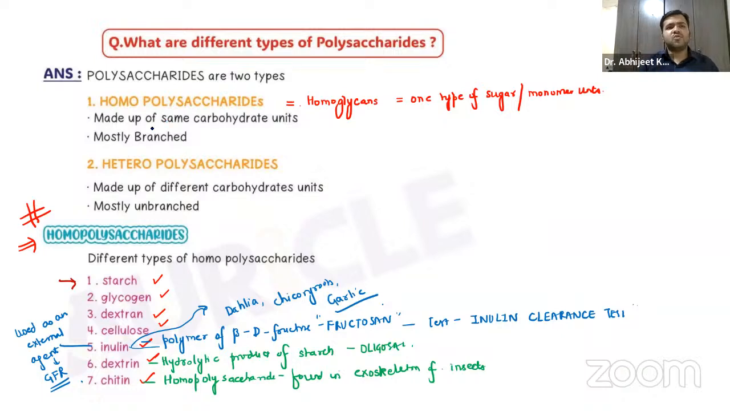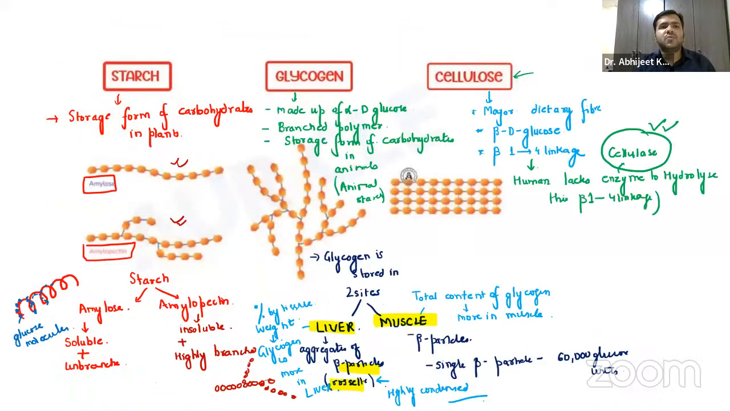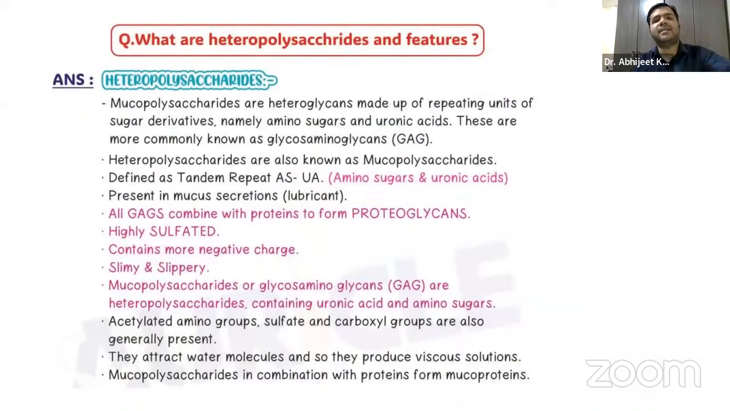So that is about the homopolysaccharides that we have discussed. Now coming on to the heteropolysaccharides and its features. Let us try to simplify this information that is given over here in a very short manner. Let us try to understand what this whole piece of information says. So yes, we have the heteropolysaccharides.